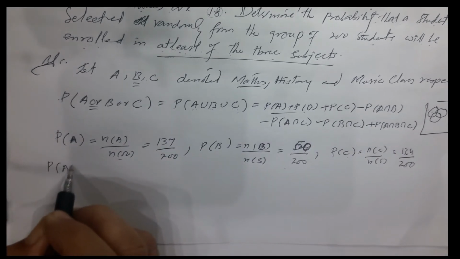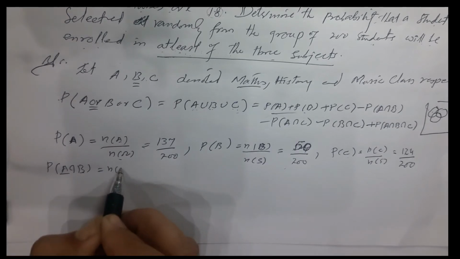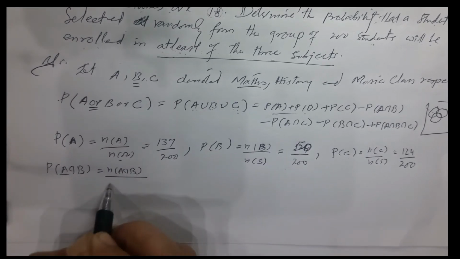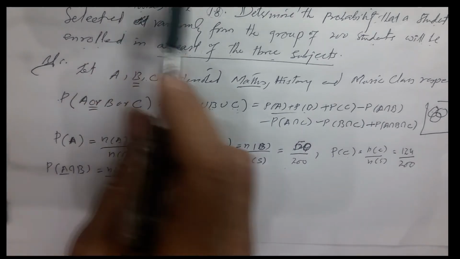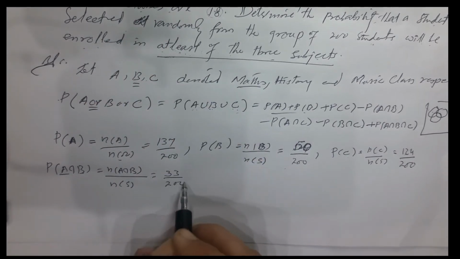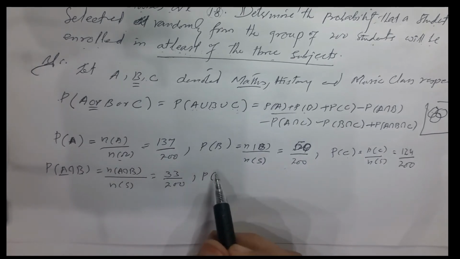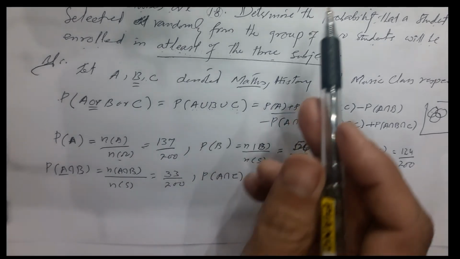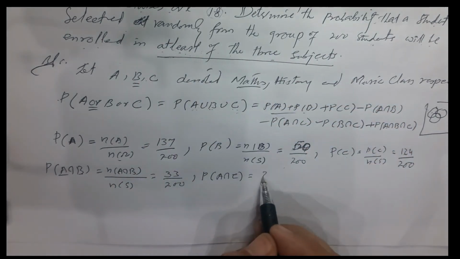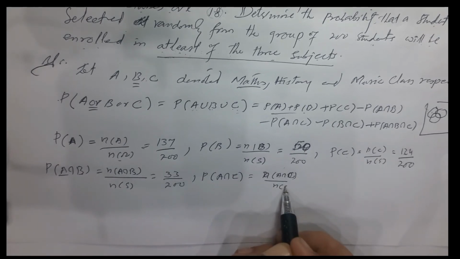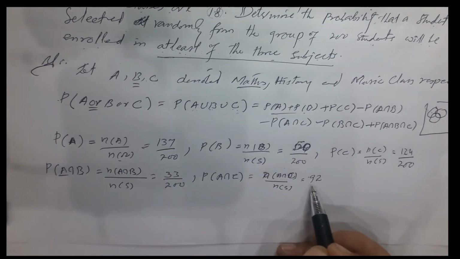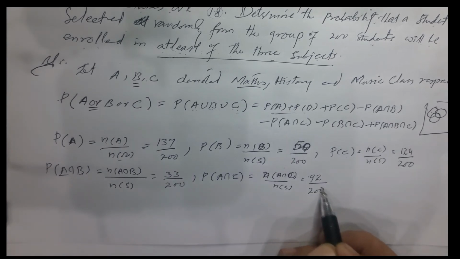Now probability of A intersection B, which are enrolled in maths and history. So n of A intersection B, the number of students enrolled in maths and history, divided by n of S. मैथ्स एंड हिस्ट्री में हमारे साथ टोटल 33 स्टूडेंट है, divided by 200. Probability of A intersection C, मैथ्स एंड म्यूजिक में हमारे साथ है 92 स्टूडेंट्स, so 92 divided by 200.